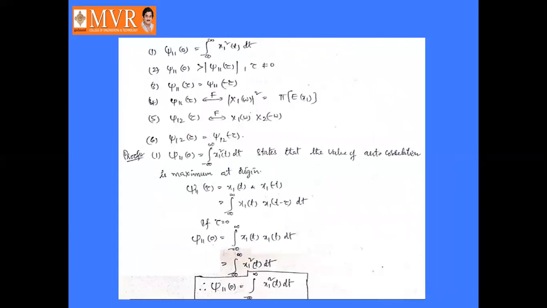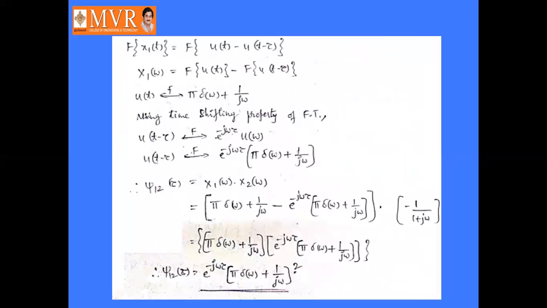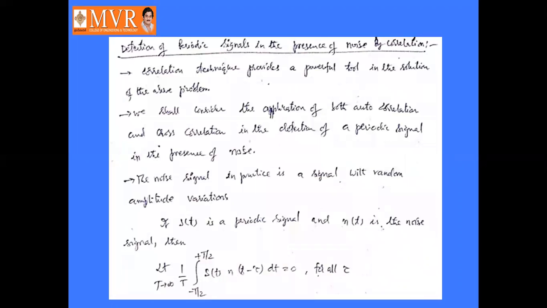Now we are going to discuss the detection of periodic signals in the presence of noise by correlation. How to detect periodic signals in the presence of noise by correlation. Using correlation, we can detect the periodic signals in the presence of noise.